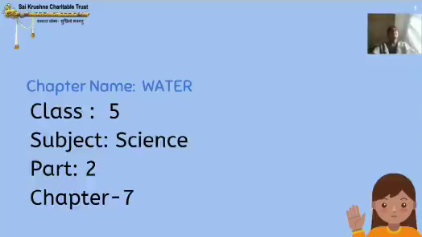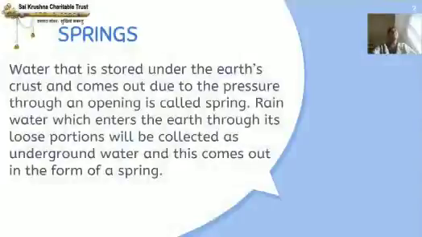So water is a very important resource. It is also called the life liquid. 71% of the earth's surface is covered by water. The rain is the main source of water. Other sources are oceans, ponds, wells, reservoirs, rivers, springs, etc. In part 1 I have discussed about oceans and rivers. Now in part 2 we will discuss about springs.